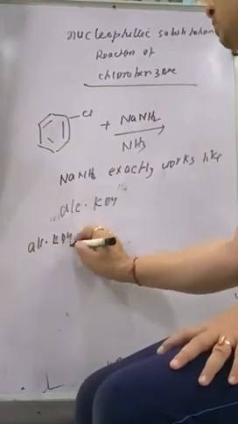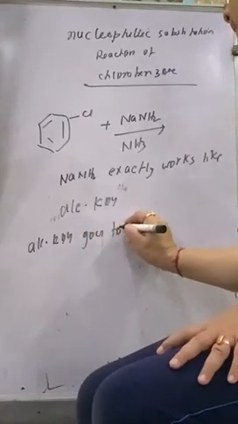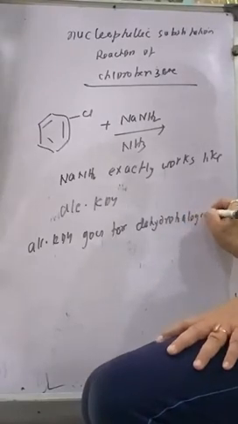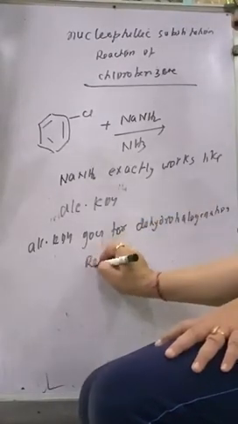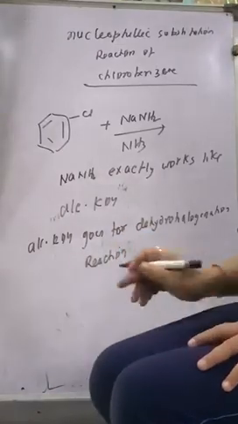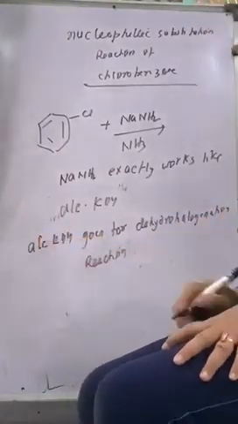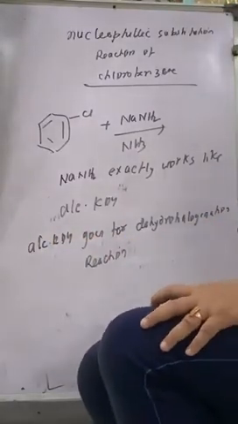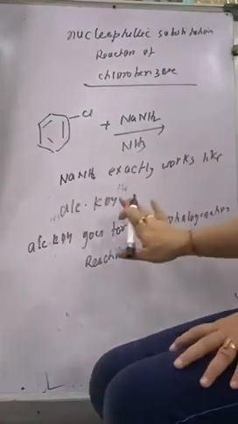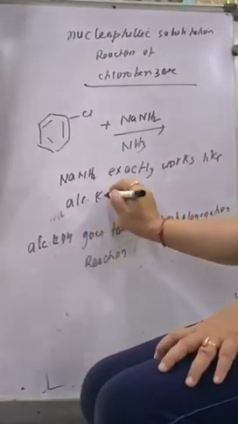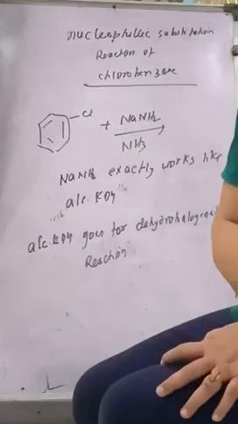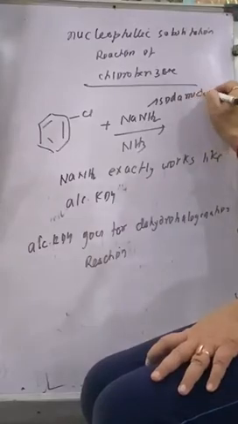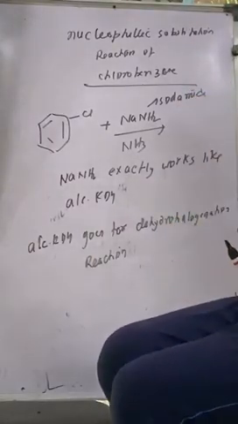Alcoholic KOH will always go for dehydrohalogenation reaction. Now, please see, NaNH2 will work exactly like alcoholic KOH. NaNH2 is called soda amide.